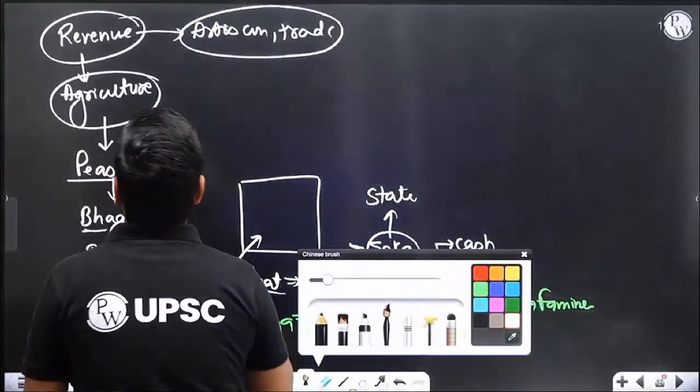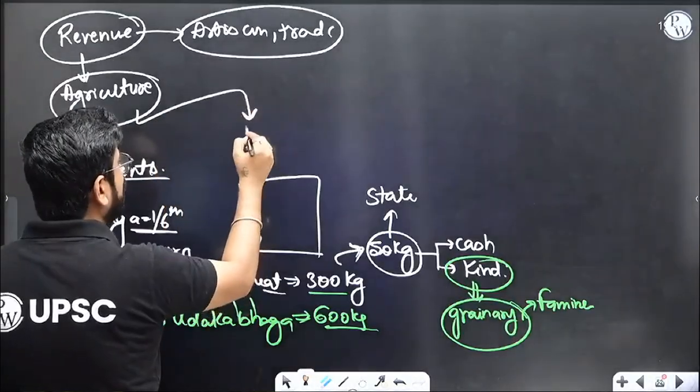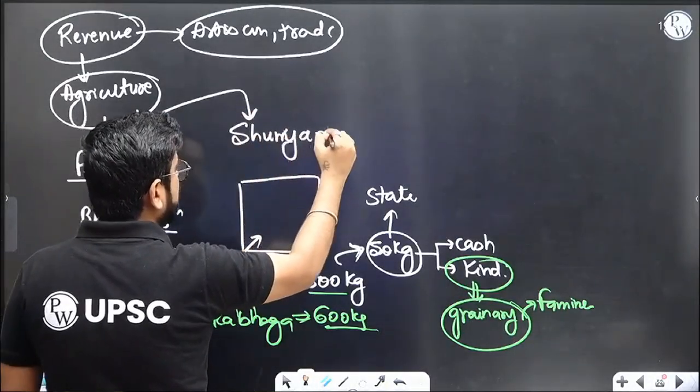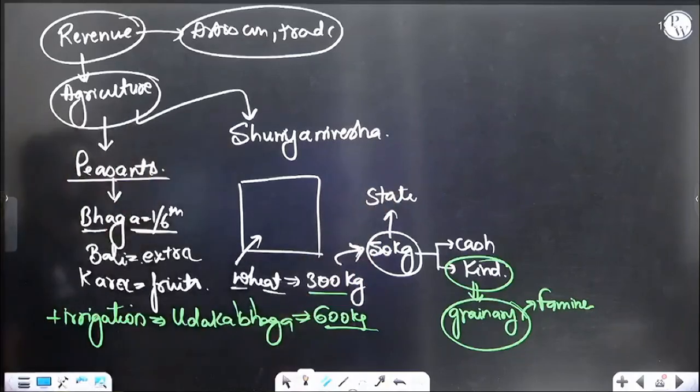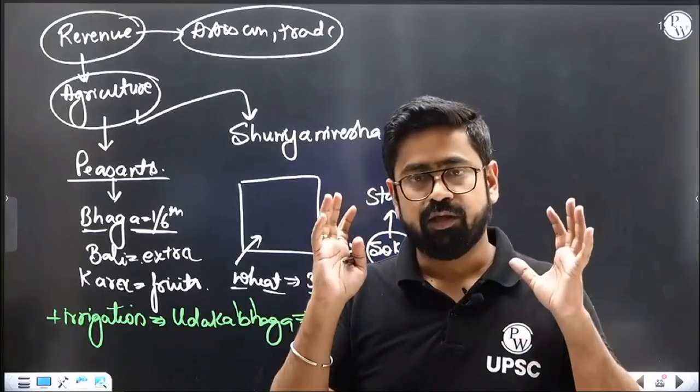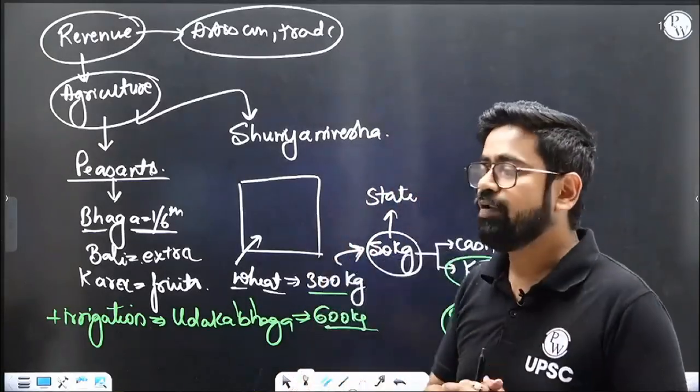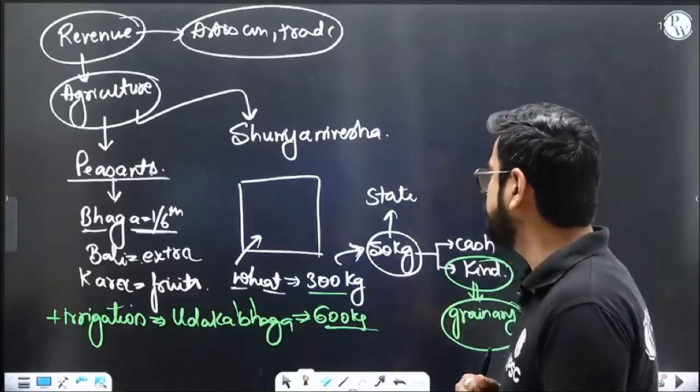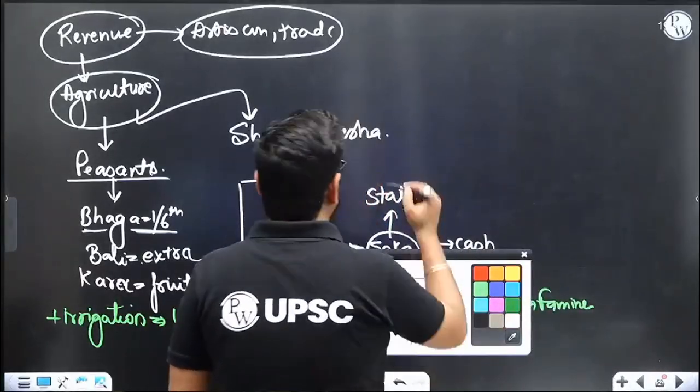This is not sufficient. The next step in agriculture is some awesome idea called shunya nivesh. Shunya nivesh means zero investment. Shunya means zero, nivesh means investment. So now we will have a scheme, right, a scheme run by the state where the state will get a lot of things by zero investment. Do not try it at home, it is very dangerous.